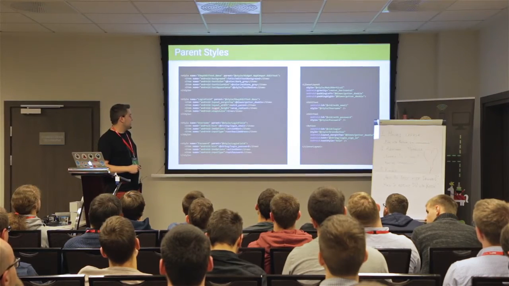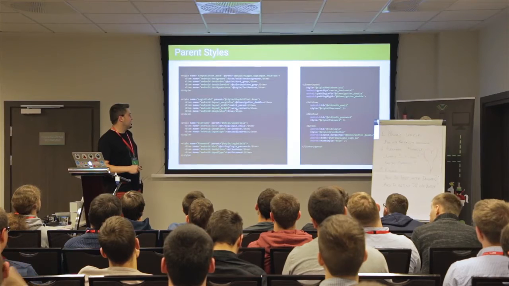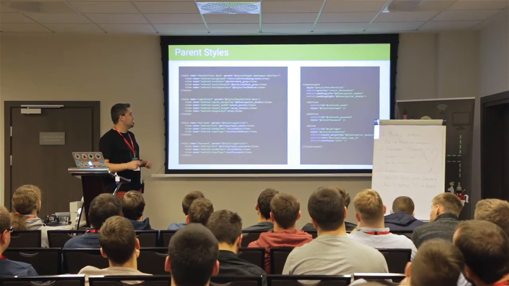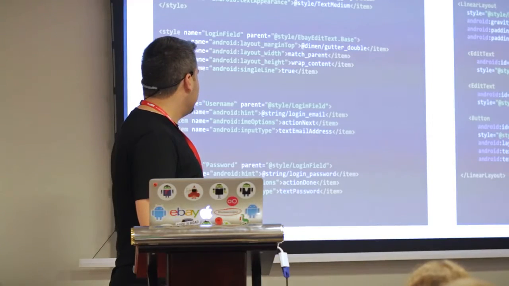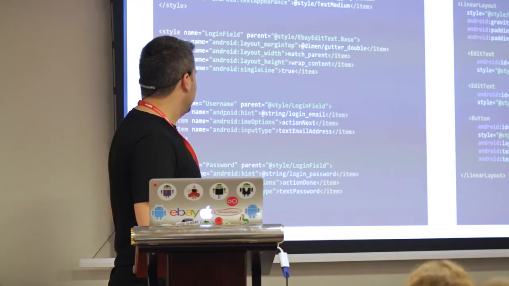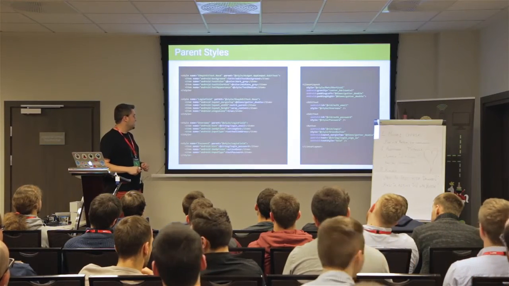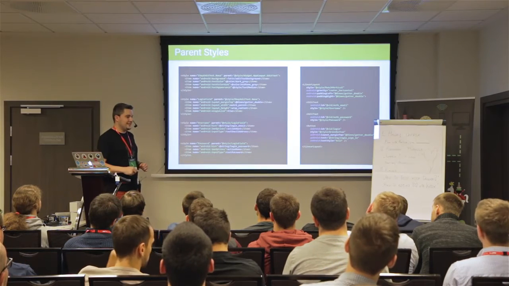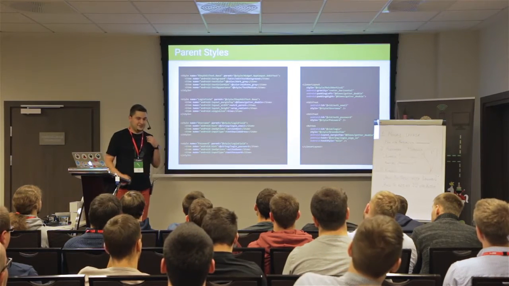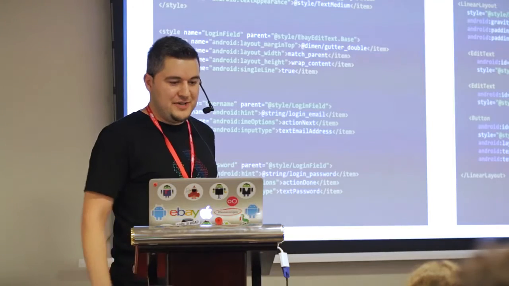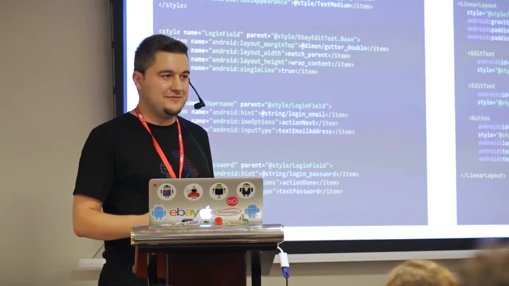Login fields have match parent and wrap content size, and they are all single line. Then we extended the login field as username and password, because username has to have the style as email address, and it should have a next button in the IME. And the password field should show the password hidden.